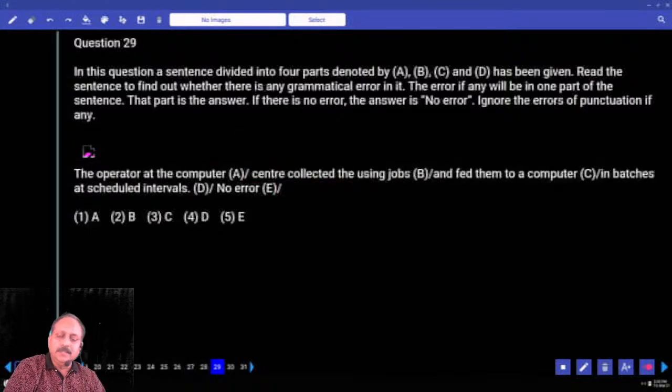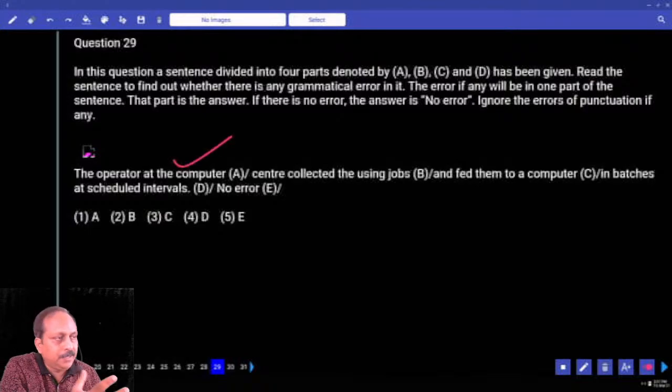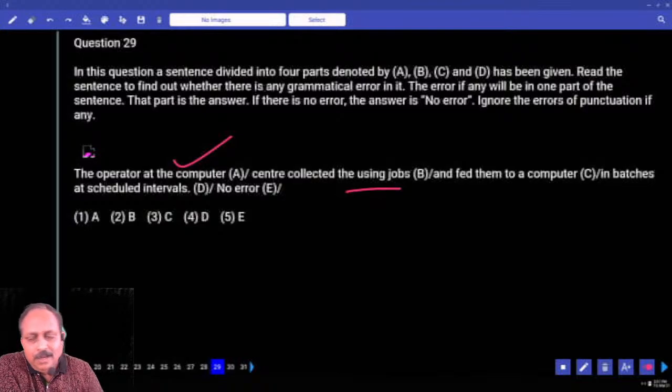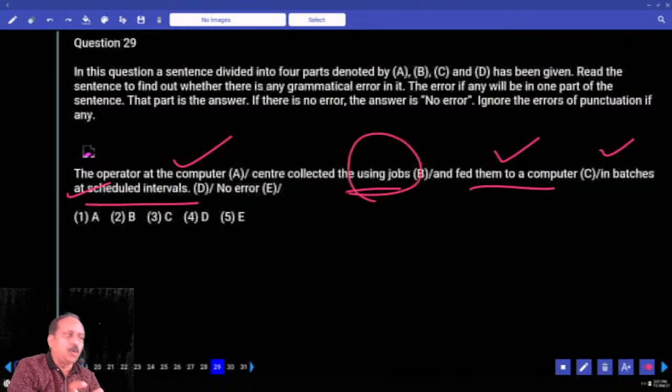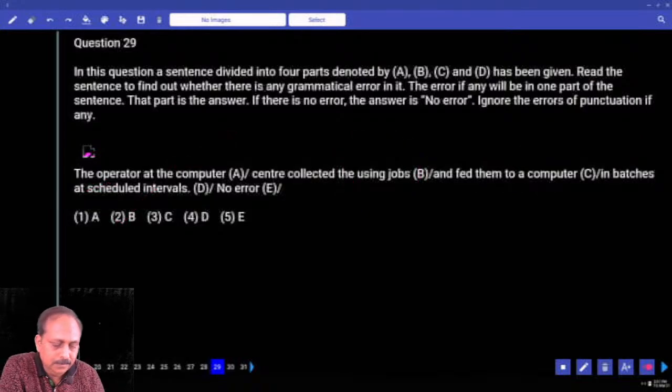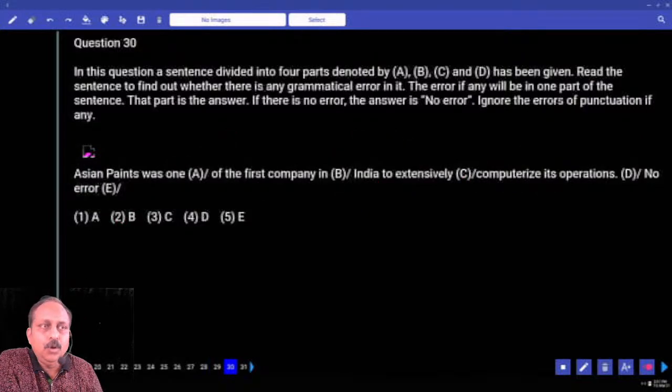29. This is a bit difficult, but you can spot the error. Let us see. The operator at the computer center collected the jobs. Any problem? Can you go beyond that? What could be the appropriate word? I myself could not guess. After that, and fed them to a computer in batches, no problem. At scheduled intervals, no problem. So where is the problem? This expression is not right. So the answer is B. Which option is that? You got it? Easy or difficult?